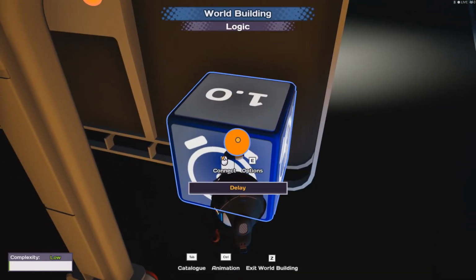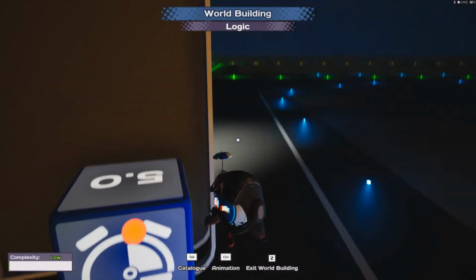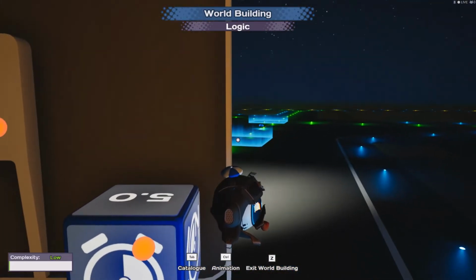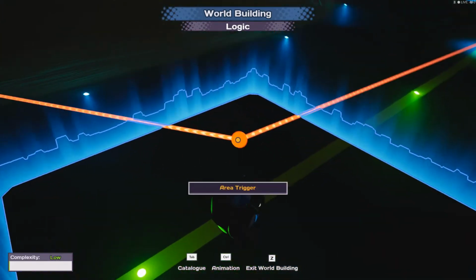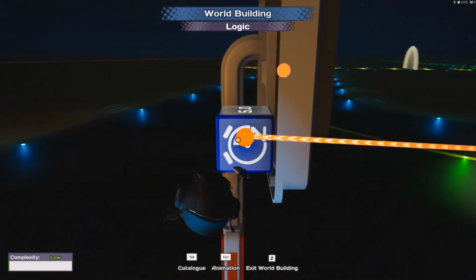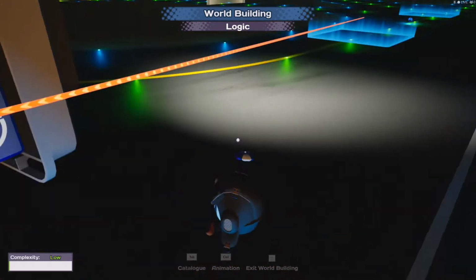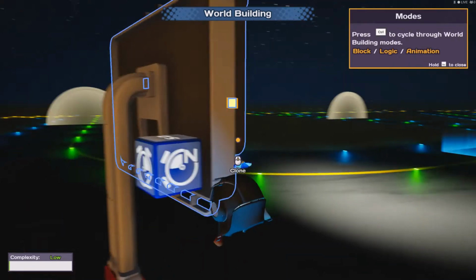So 5 seconds, that gives you time to get into the main point. So once you enter, this will trigger the delay. So you've got 5 seconds just hanging around in there.